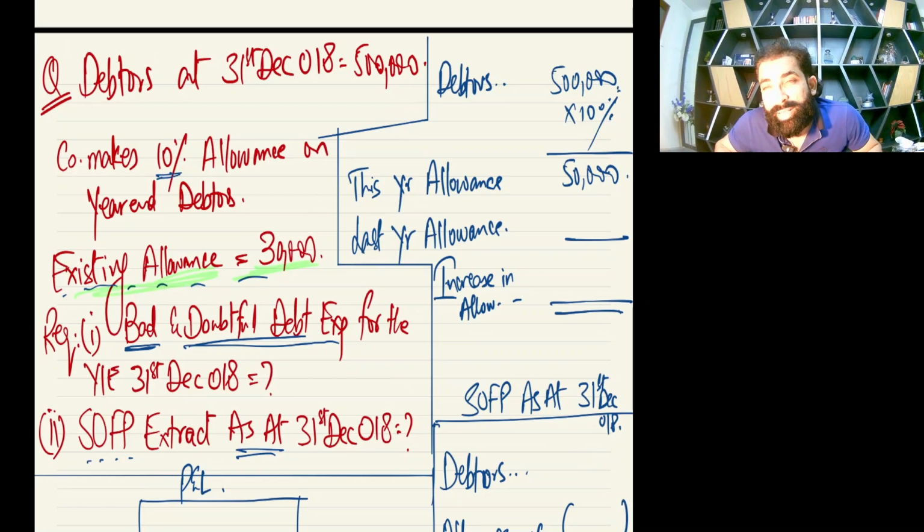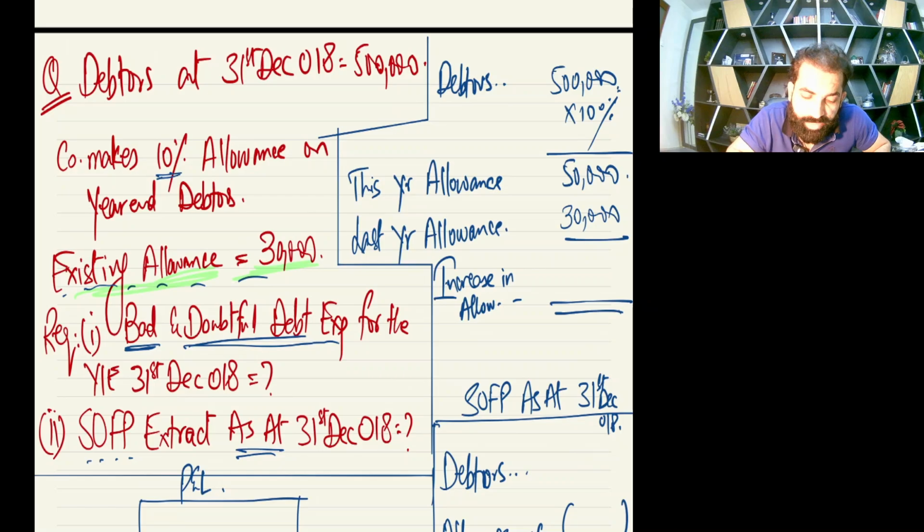That means already last year we have prepared some allowance. So remember the statements which I taught you. For future periods, increase in allowance will be treated as an expense and decrease as an income. So what is the last year allowance? It's 30,000. So use your brain.